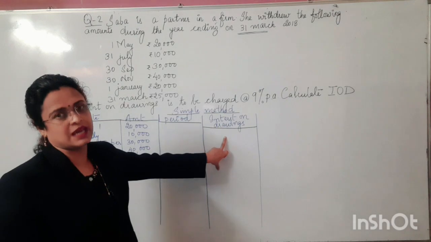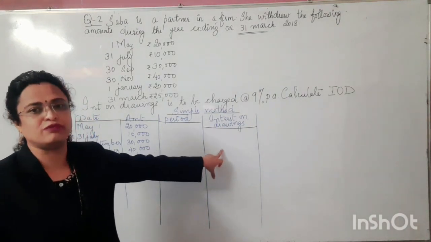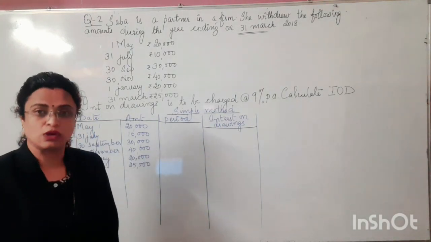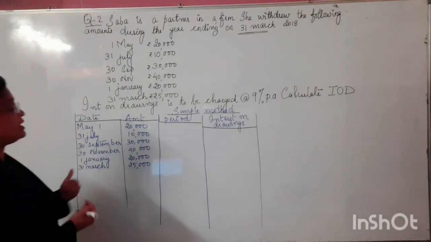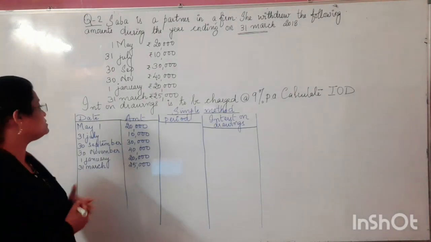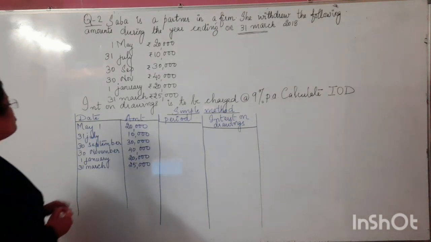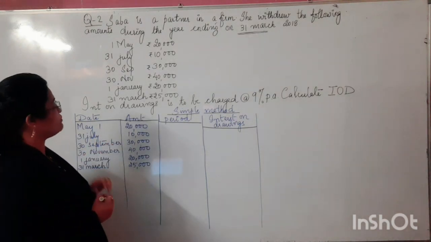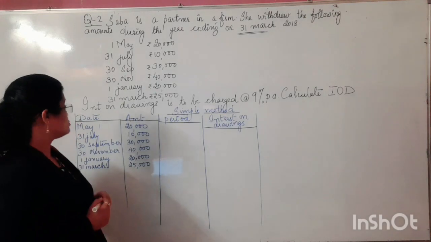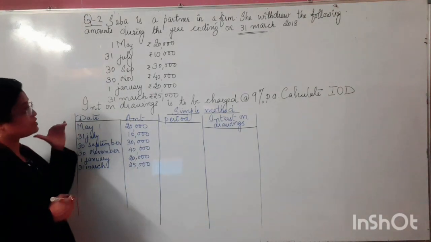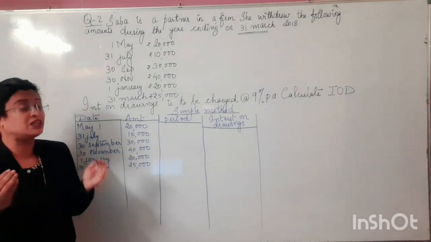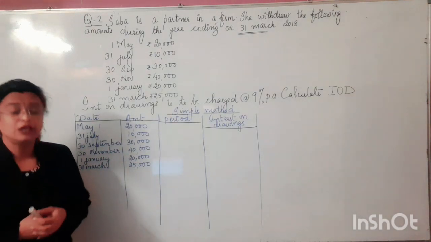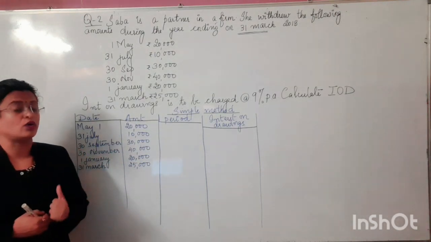And the last column is meant for the interest on drawings. Okay children, so let us find out the time period and interest on drawings based on this particular case. On 1st May, how much amount did she withdraw? She withdrew 20,000. So from 1st May to 31st March of that year, the amount is with her. For that she is supposed to pay the interest on drawings to the firm.